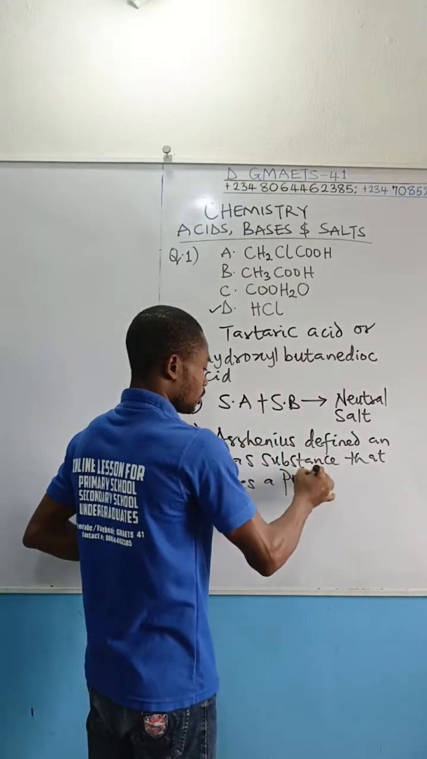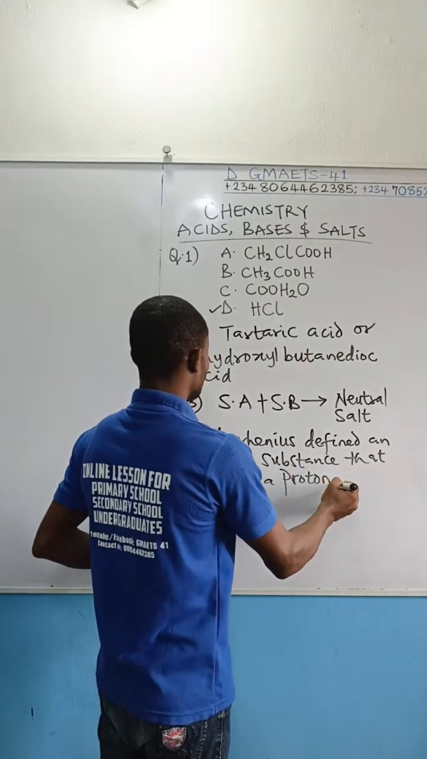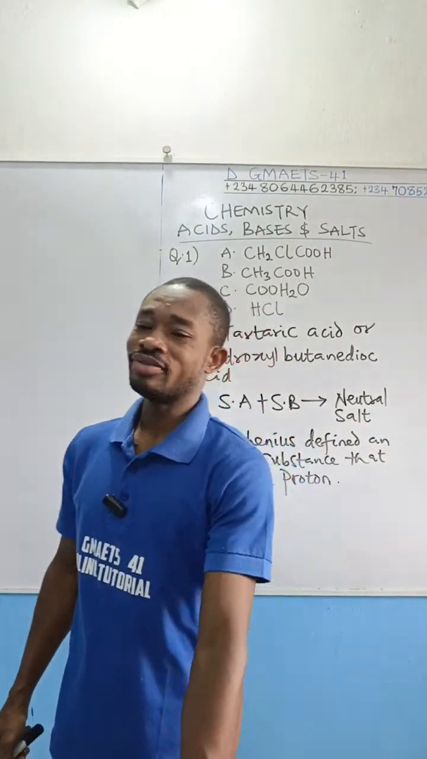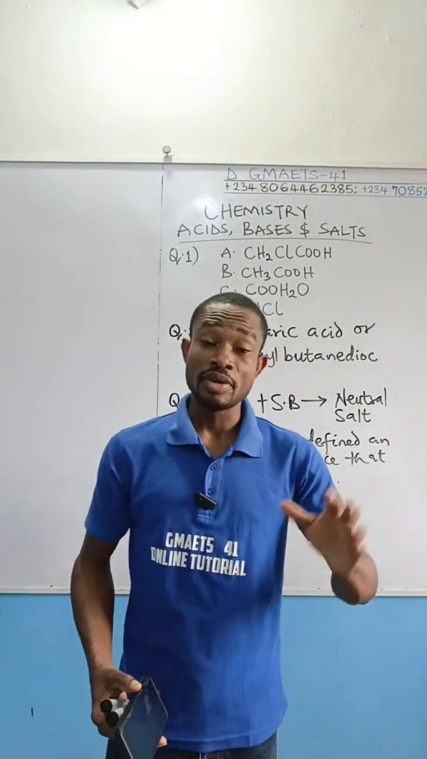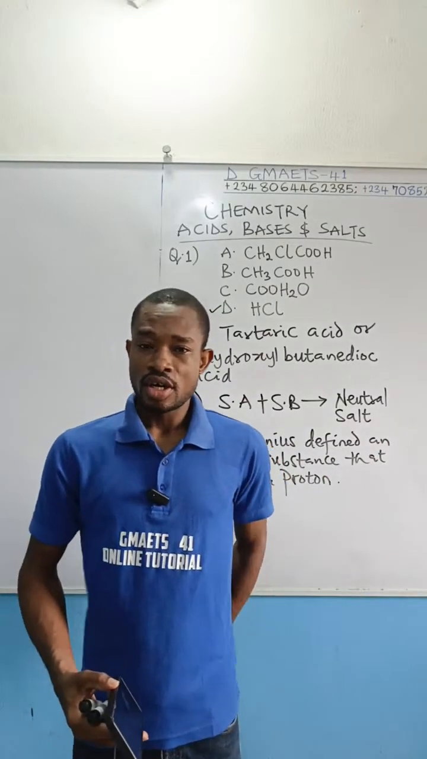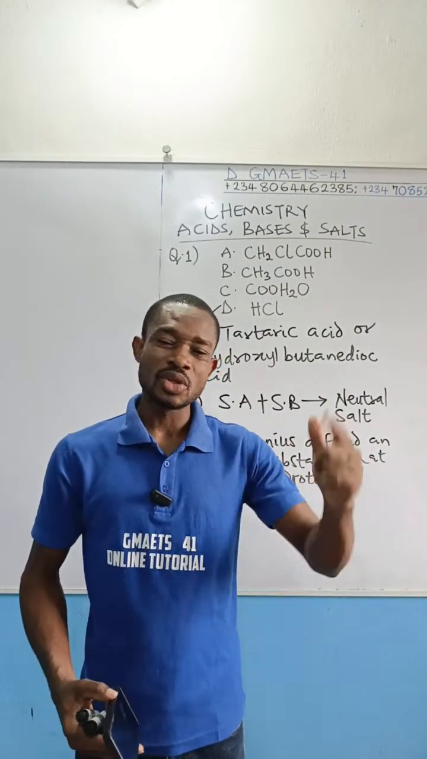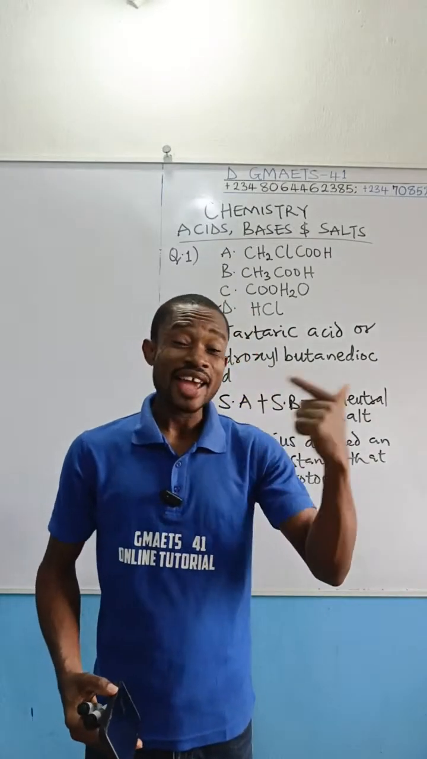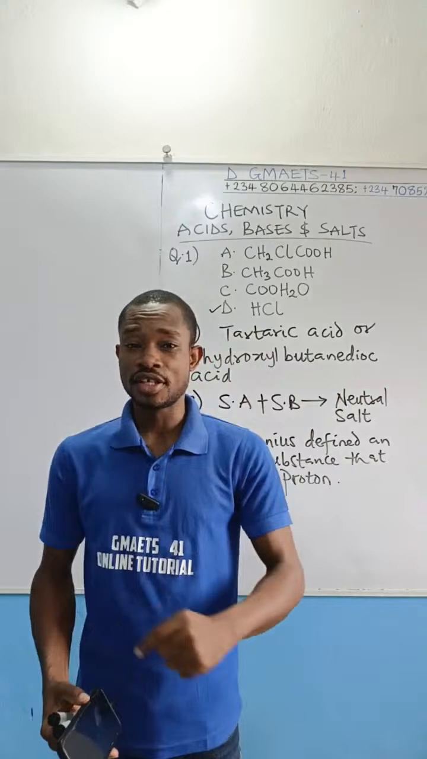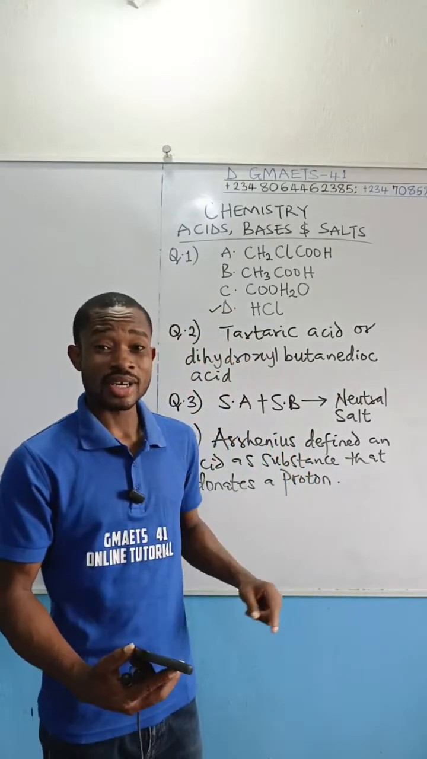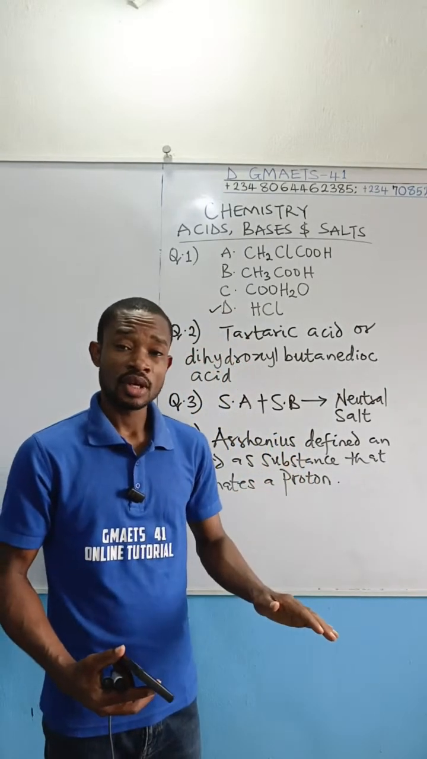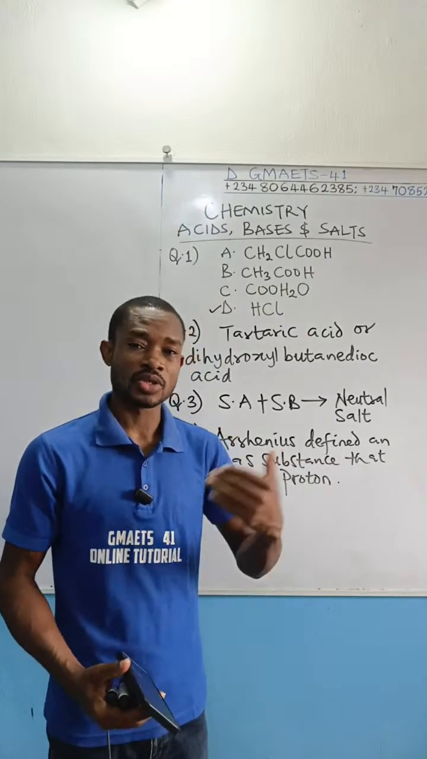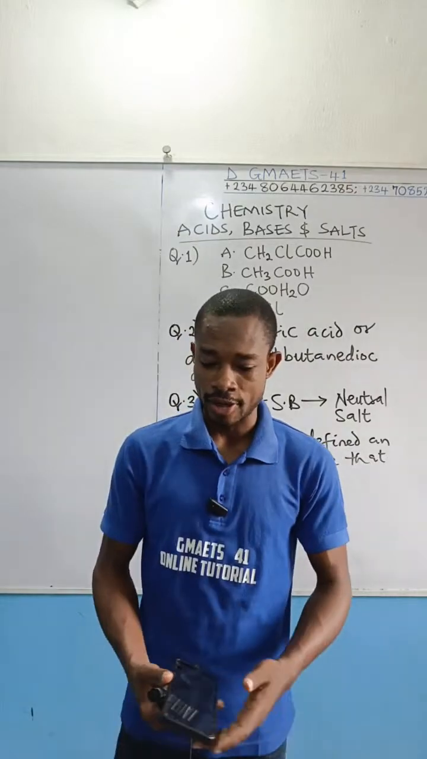Good. And I said the correct option there is option A. Now I want you to take note also of Arrhenius' definition of a base. According to Arrhenius, a base is a substance that donates hydroxide ion, OH negative. But this question is based on Arrhenius' definition of acid. According to Arrhenius, he defined an acid as a substance that donates a proton while in solution, okay?